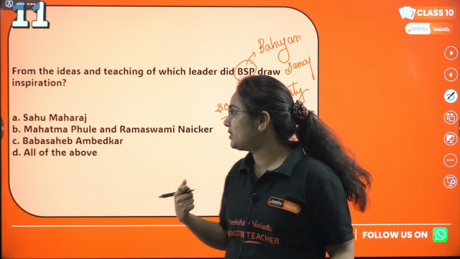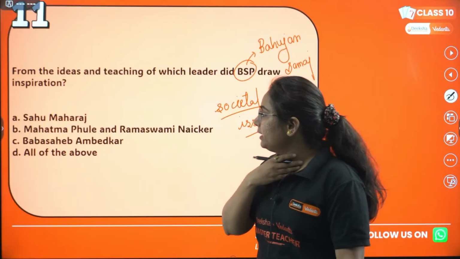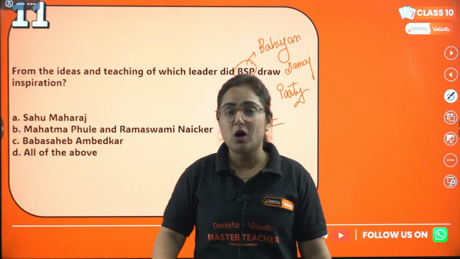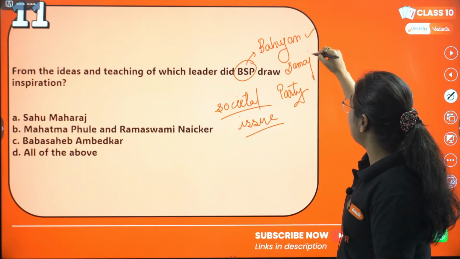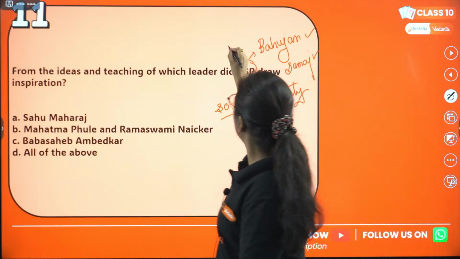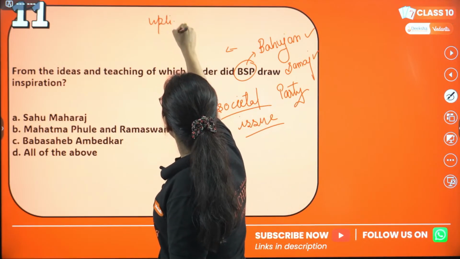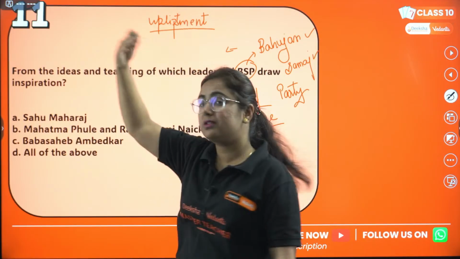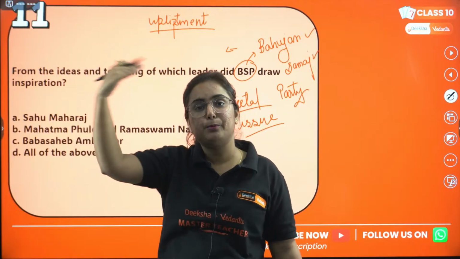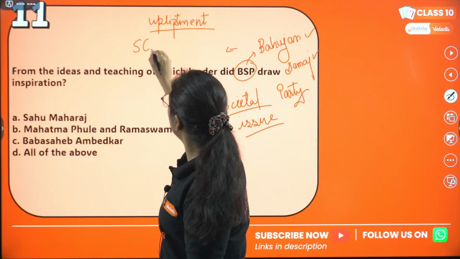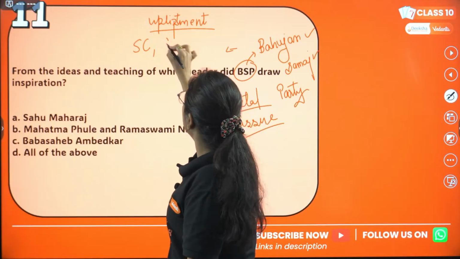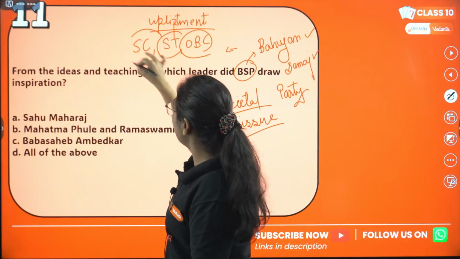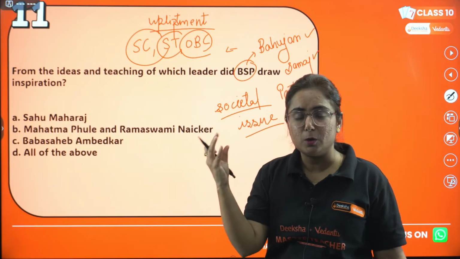Is it B, ma'am? Let's check. Okay, Aditya, basically all the leaders are famous because, if we talk about BSP, Bahujan Samaj Party, it works for the upliftment of the people who had low status in the society previously. That's the scheduled caste group, the group of scheduled tribes or other backward classes. So they have worked for the upliftment of these groups.